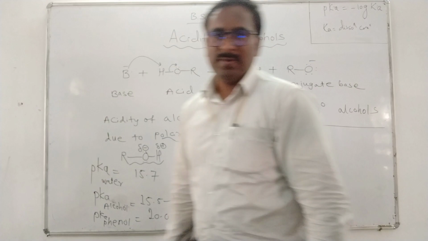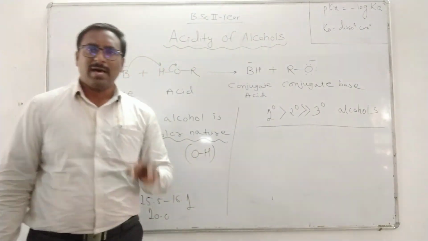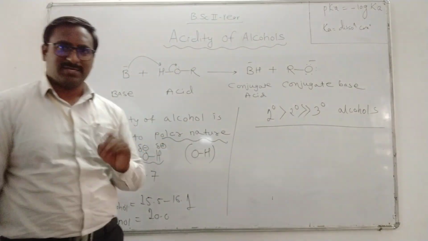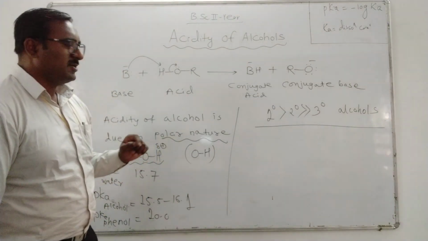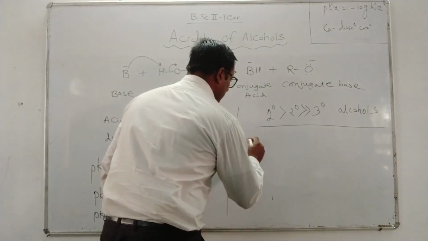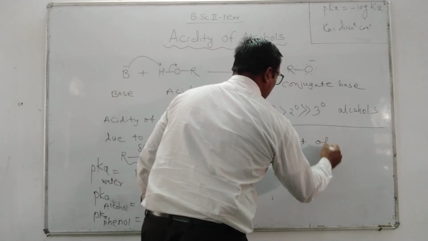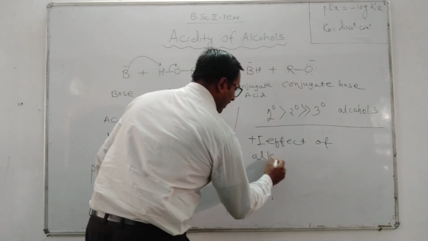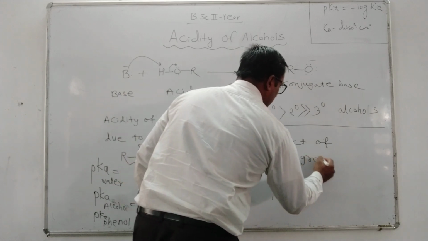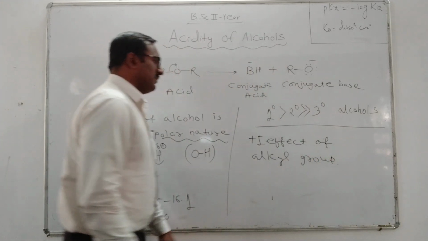It means that tertiary alcohols are less acidic, least acidic, isn't it? So how is this? This is due to the plus I effect of alkyl group.